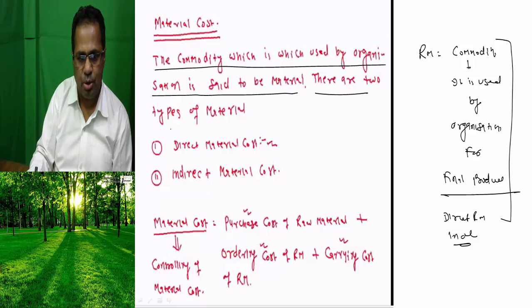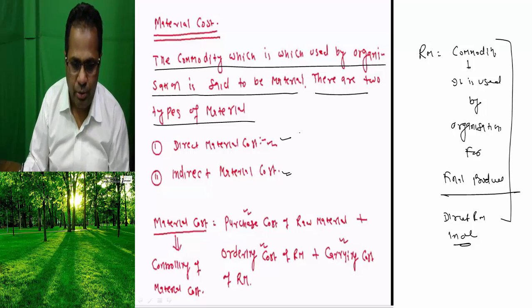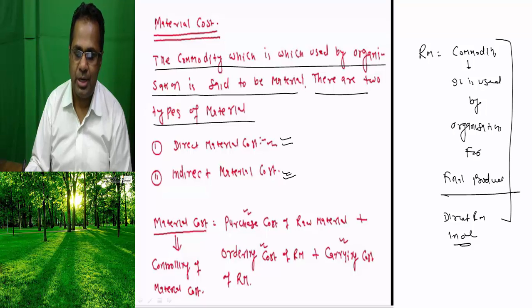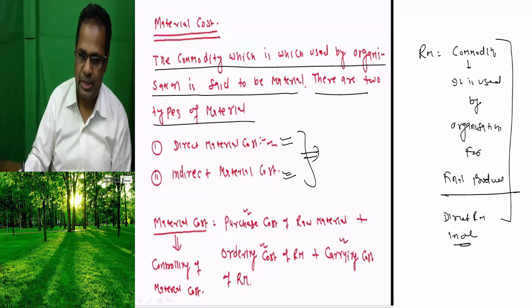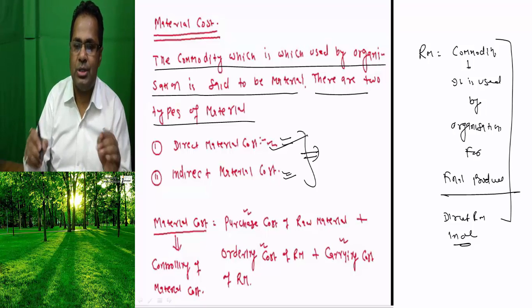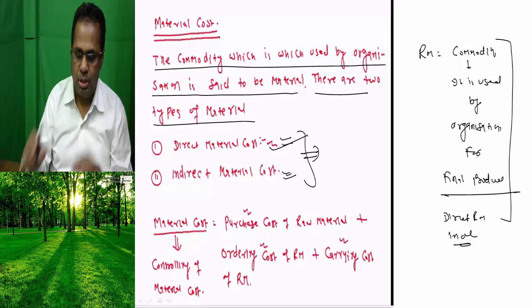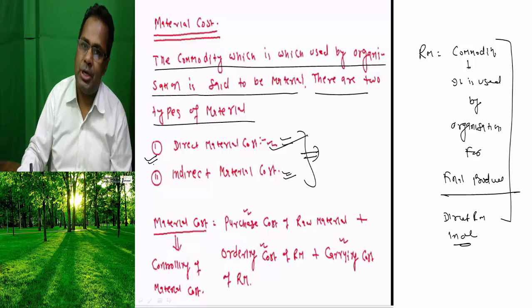There are two types of raw materials, direct raw material and indirect raw material. I have already taught what direct and indirect raw material are in the introduction chapter. You can understand from there. Otherwise, I am going to make you understand here. Direct raw material means the material which is easily identified with each product. Product wise, the material which is required is said to be direct raw material.